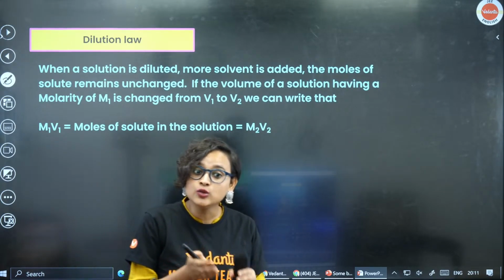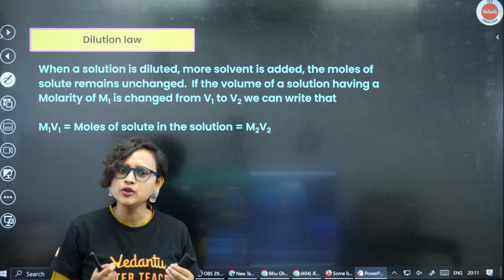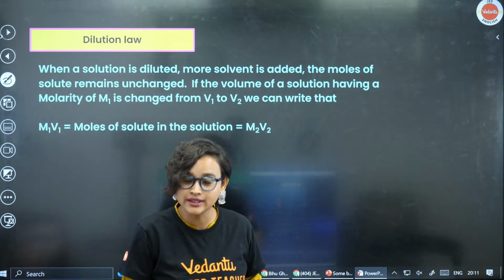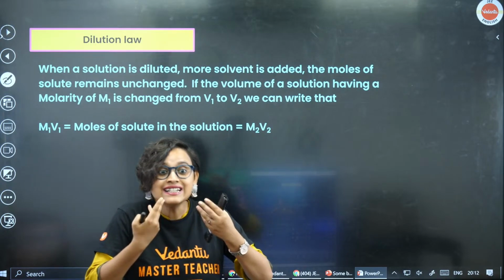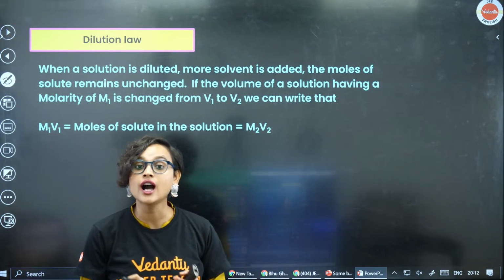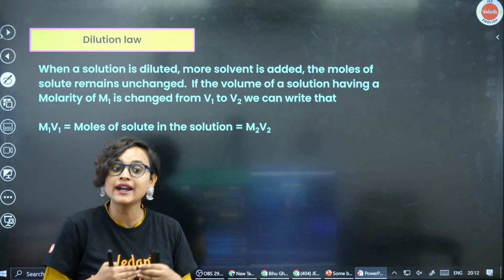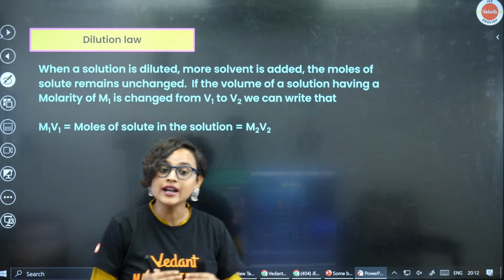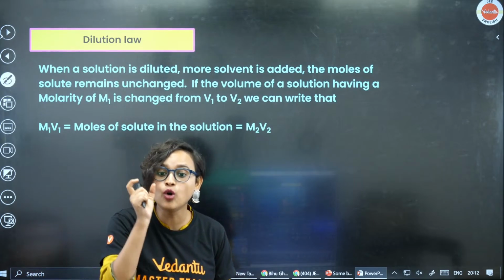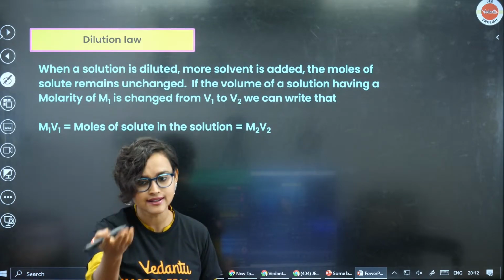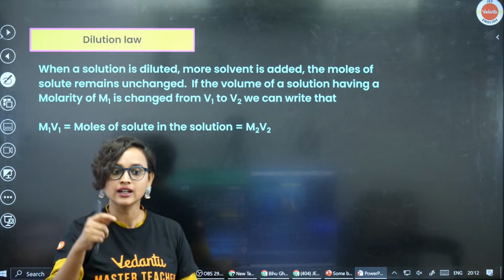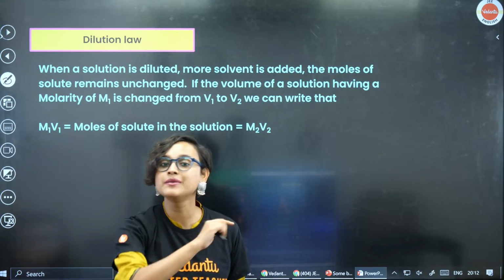When I'm diluting a solution, I'm adding more solvent. When I'm concentrating the solution, I'm adding more solute. But when I'm diluting, I'm adding more solvent, and the moles of the solute remain unchanged.